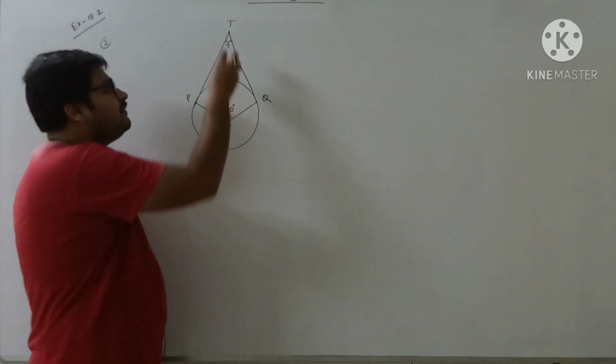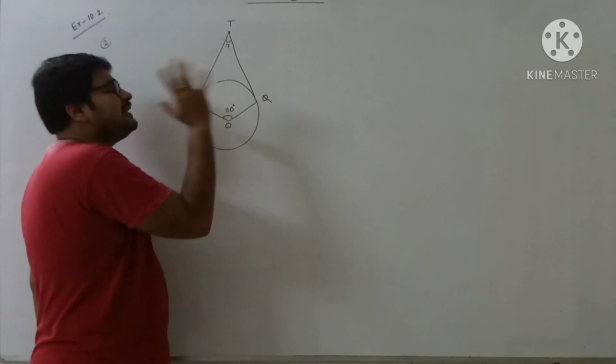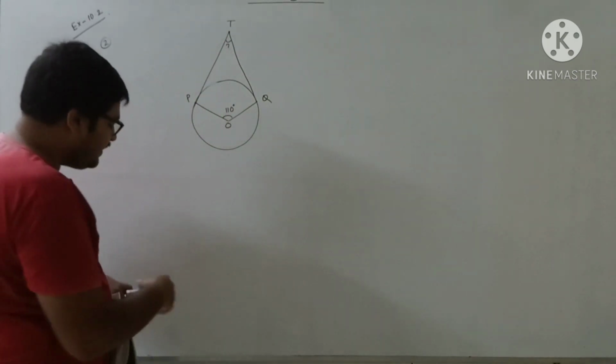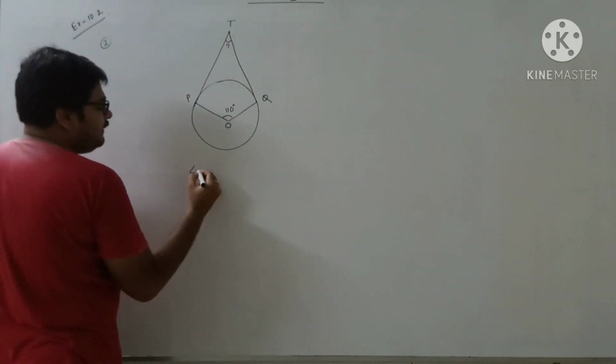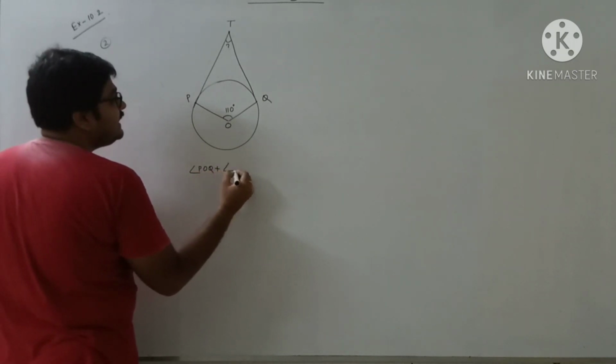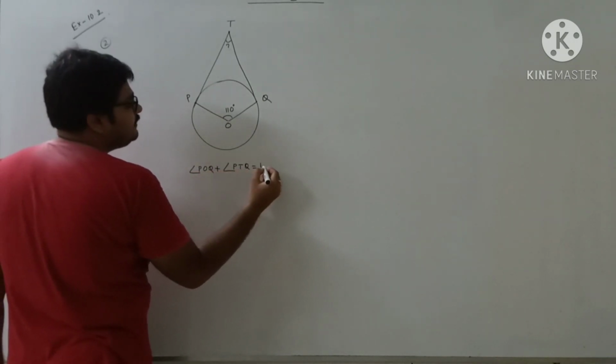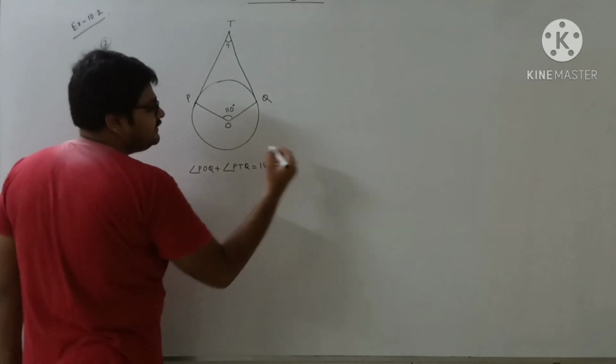So what will be the value of this angle? 180 degrees minus 110 degrees. So what can you write now? Angle POQ plus angle PTQ is equal to 180 degrees. What is the reason?